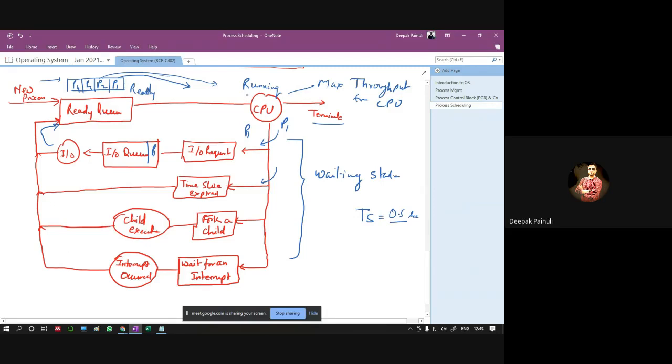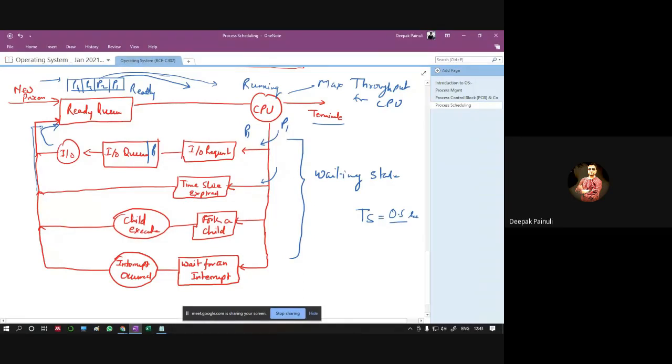P1 will wait, and once the time slice expires, it will be rescheduled to the ready queue, and after getting through the ready queue, it will get a chance by CPU for processing.